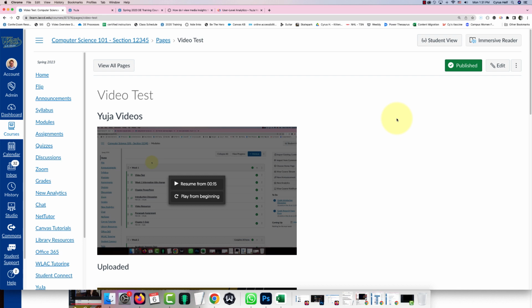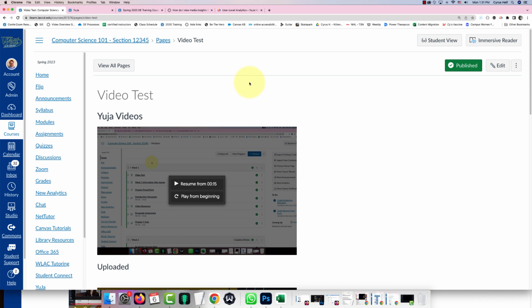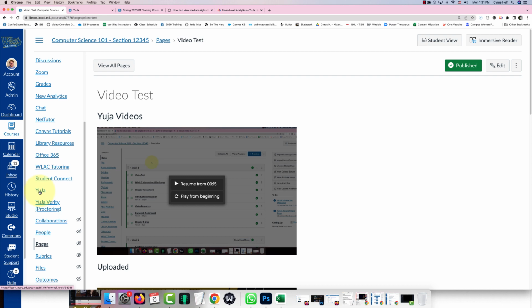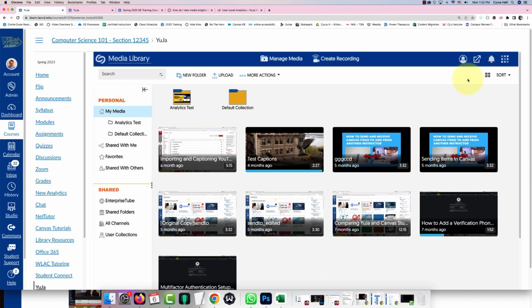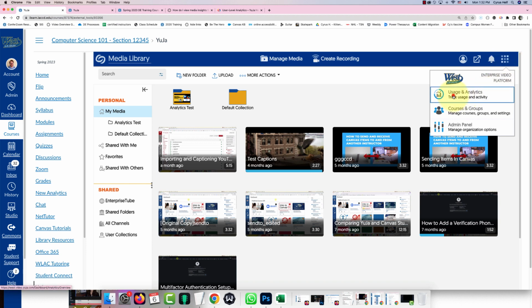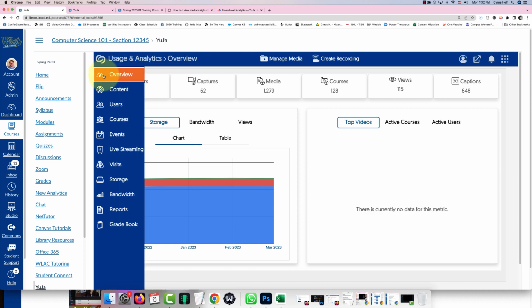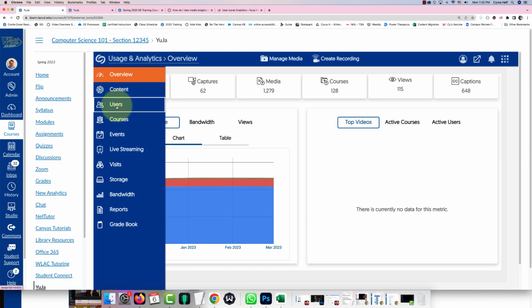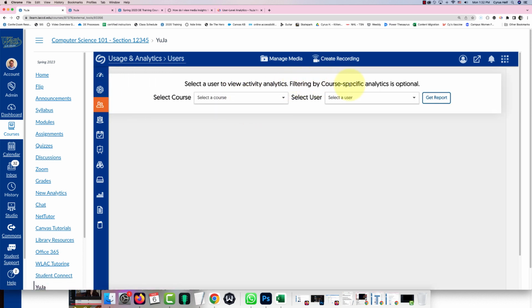The first step to see the Yuja video analytics, you are going to go to the course that has those Yuja videos in it and select Yuja in the course navigation list on the left. Once you're in Yuja, you can go to the upper right corner and click on the 9 squares. Then select Usage and Analytics. From this page, you'll go to the left blue column and scroll down to Users and select that. And from here, you're just going to follow the instructions.